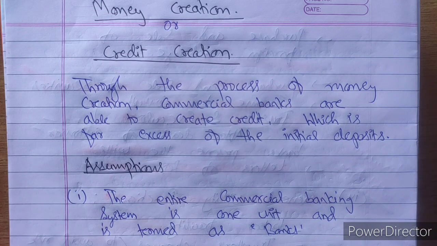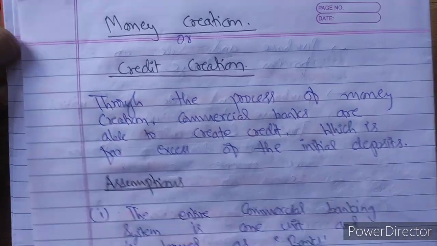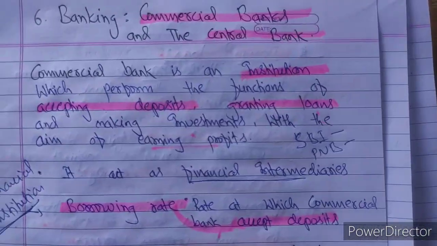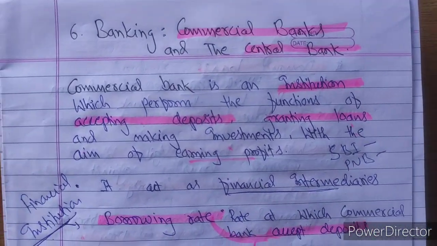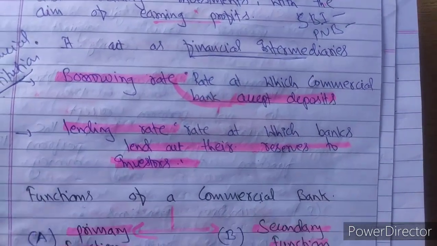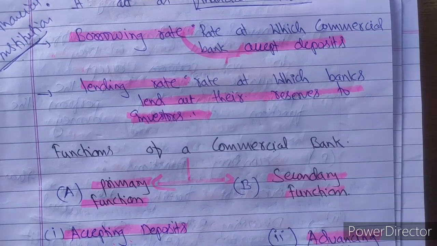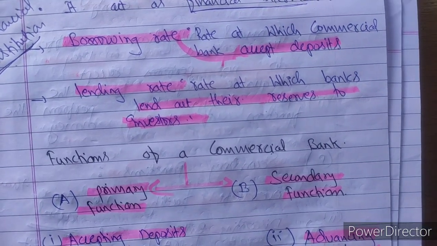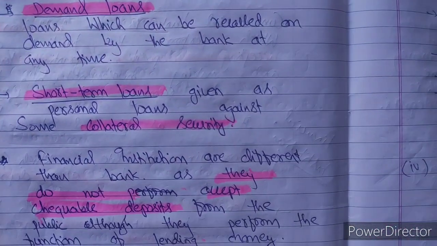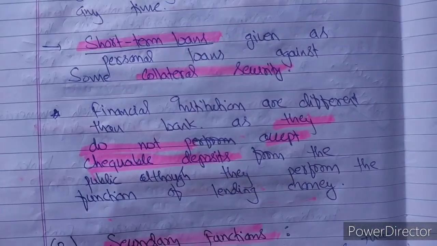In the series of videos for Economics Class 12 Macroeconomics, we started the chapter Commercial Bank and the Central Bank. In this chapter, we have discussed the basic functions of commercial banks. We have discussed the meaning of commercial bank, borrowing rate, lending rate. Then we have discussed the primary function and secondary function in detail. I hope you have prepared these notes nicely and gone through these things nicely.